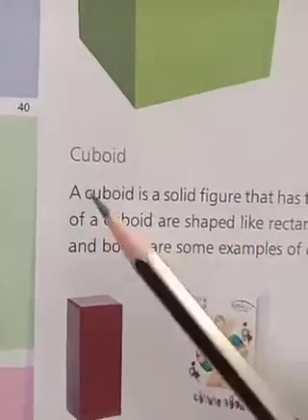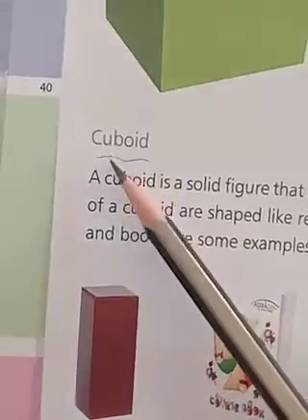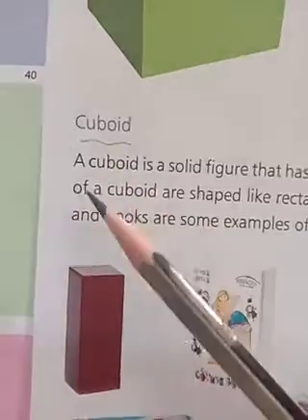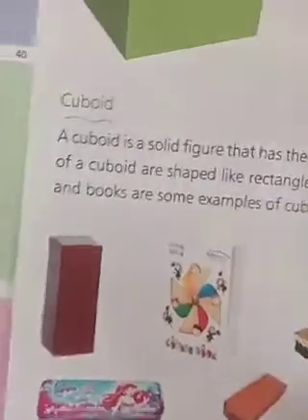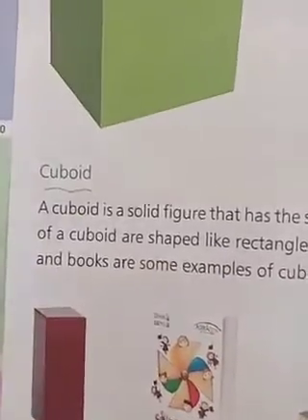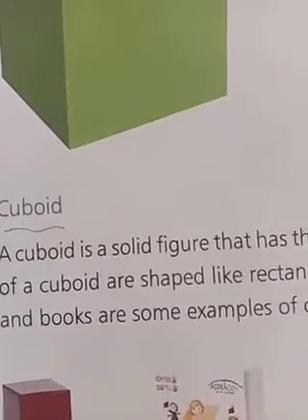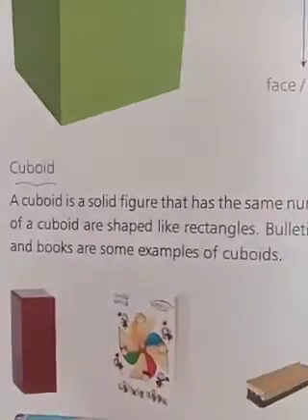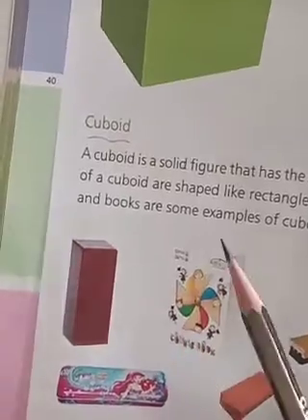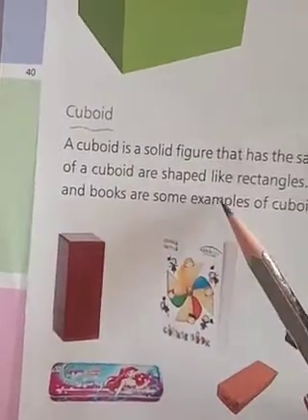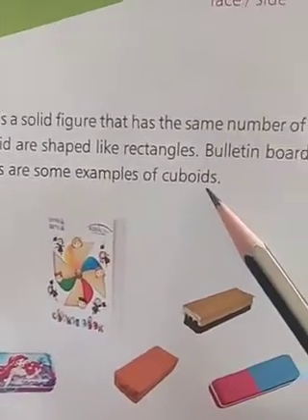So next, cuboid shape. C-U-B-O-I-D, cuboid. A cuboid is a solid figure. It has the same number of faces as a cube. So how many faces does a cuboid have? A cuboid looks like a rectangle shape.